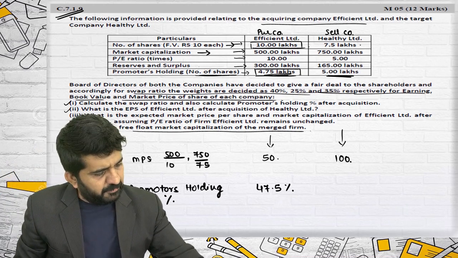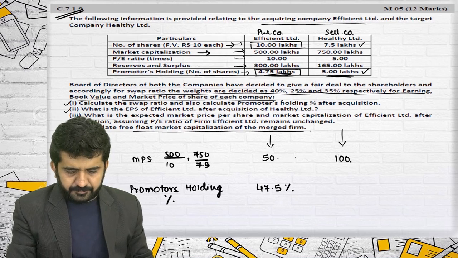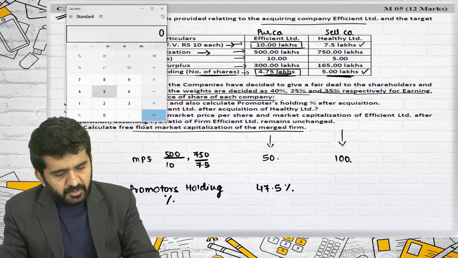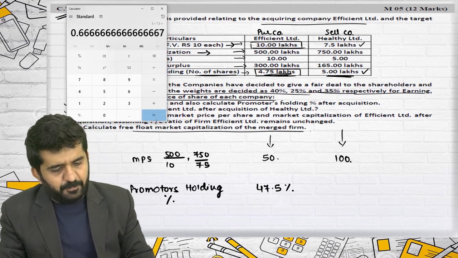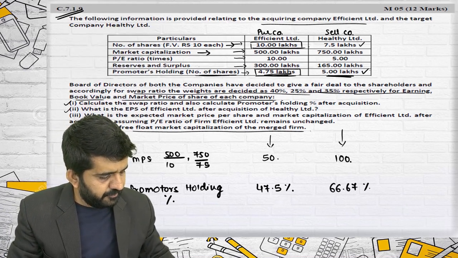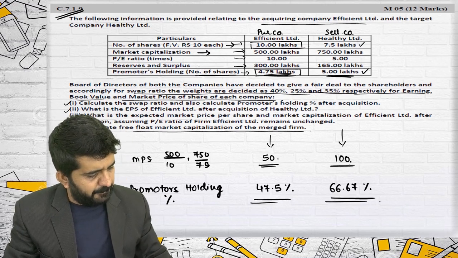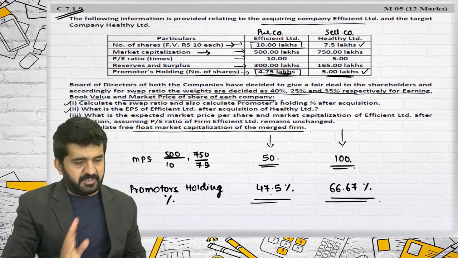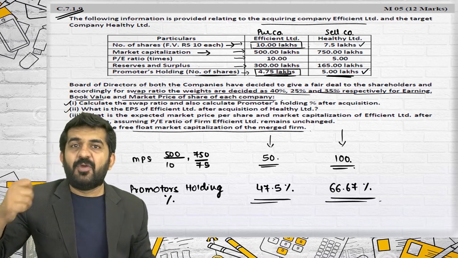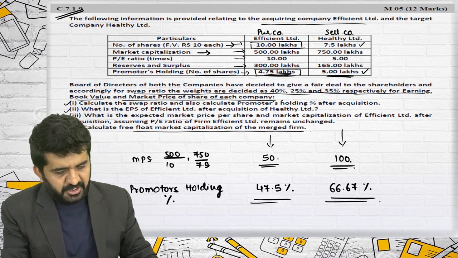Here total number of shares are 7.5 lakhs and 5 lakh shares are held by promoters. So 5 divided by 7.5 is 66.67%, which is promoters' holding. This was the holding before merger. This is very important and a good point as far as merger and acquisition is concerned.